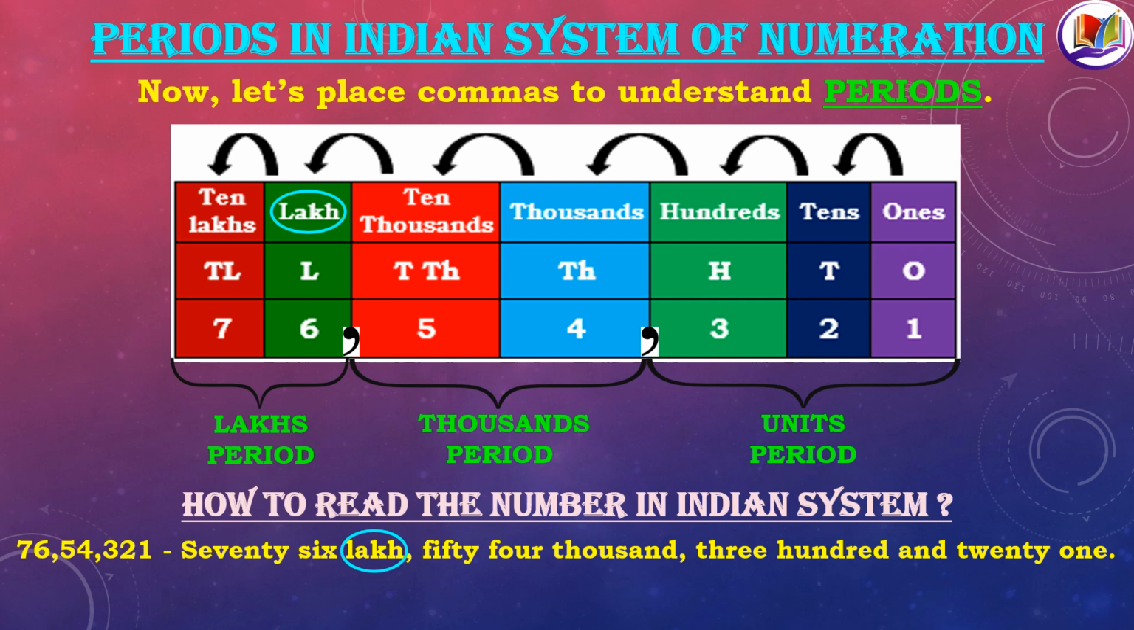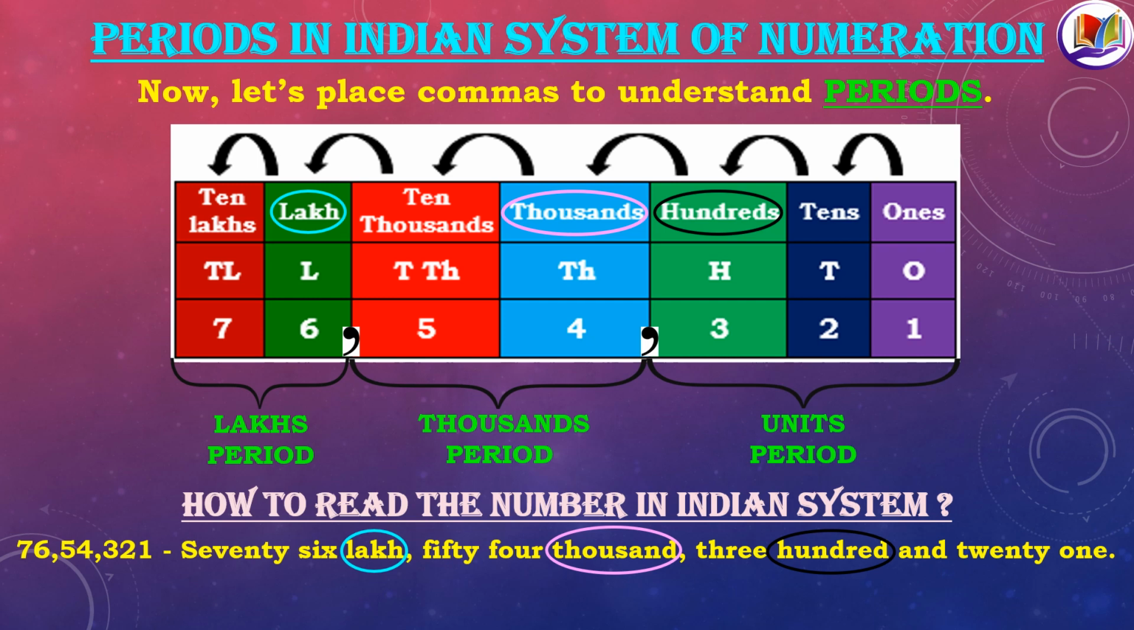And you know children, they are very good friends. So we always read the names of these friends together. That is 76, and then we write the number name of lakh. Next, 54,000. Again, 5 and 4 are good friends. So we don't separate them. We write them together as 54 and the name of 1000.